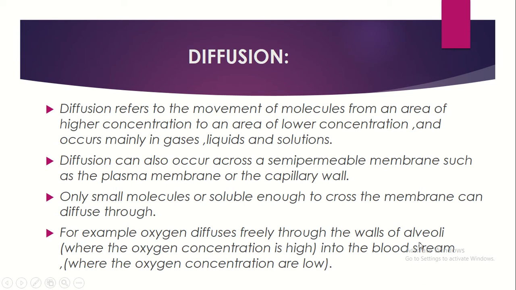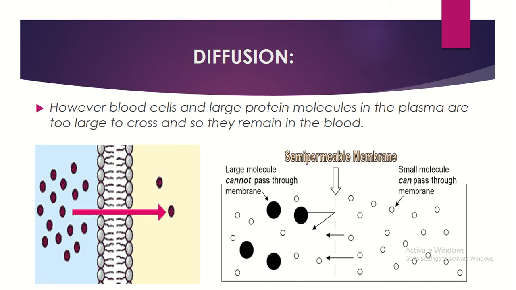The alveolus is surrounded by blood vessels, capillaries and the capillary wall. The oxygen concentration in the blood is low because the lungs also help in the purification of blood. So automatically, from the alveoli where the oxygen concentration is high, oxygen is transferred to the bloodstream where the concentration is low. However, blood cells and large protein molecules in the plasma are too large to cross, and so they remain in the blood.